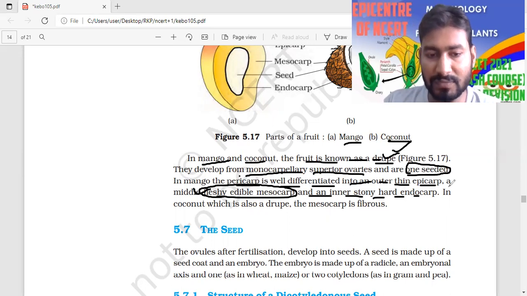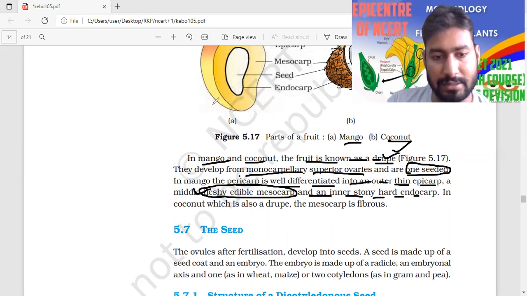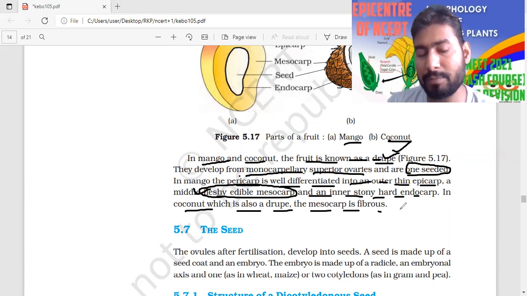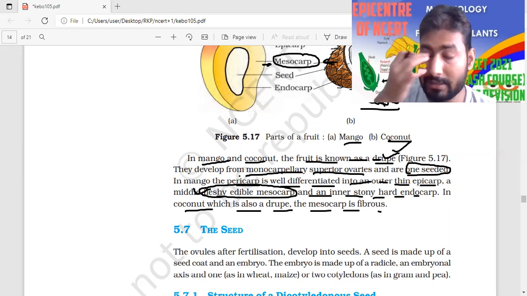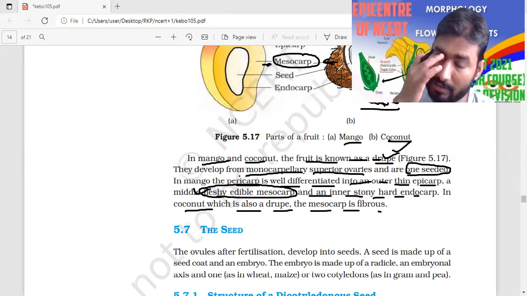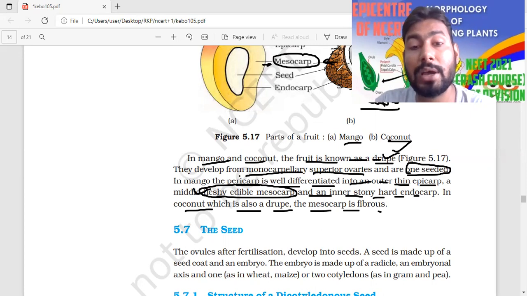And in the case of the coconut, you can see this is the coconut. Here the mesocarp is fibrous and forms the coir-like structure. In mango the mesocarp is edible, but in coconut it is not edible. In the case of coconut, we generally eat the endocarp, which means the inside, the internal structure.